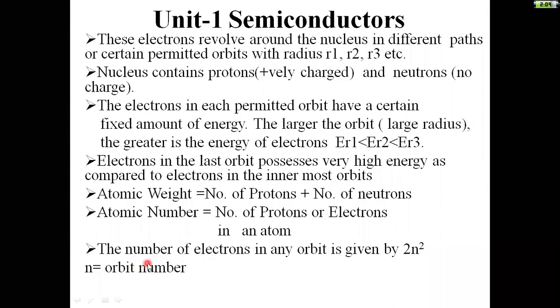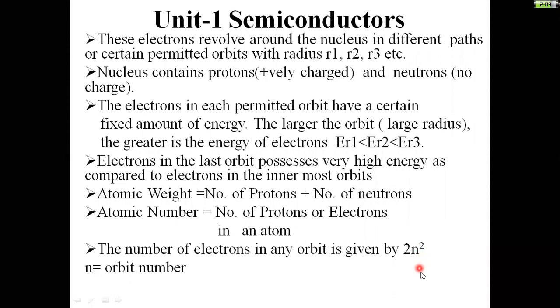In an atom, the number of electrons in any orbit is given by the formula 2n², where n is the orbit number. From this formula, in the first orbit, n is equal to 1, then it will become 2.